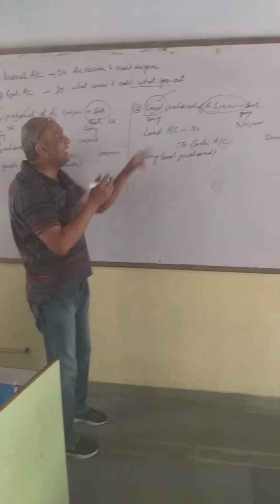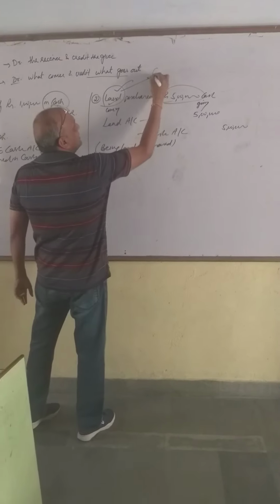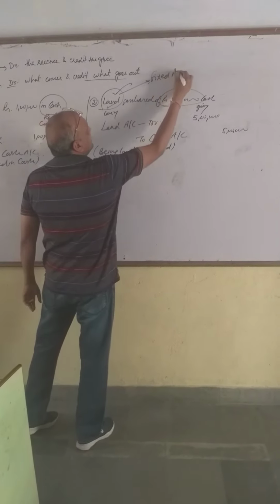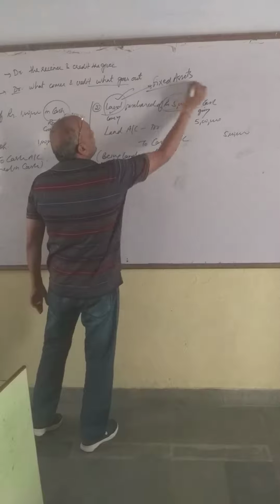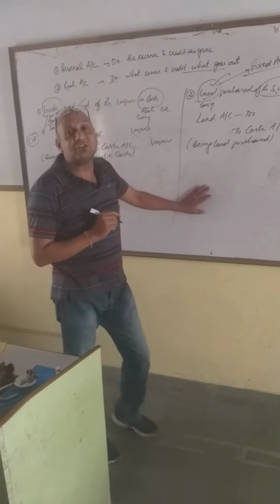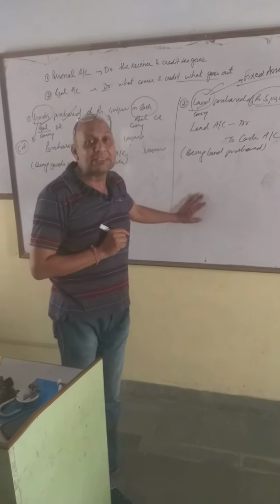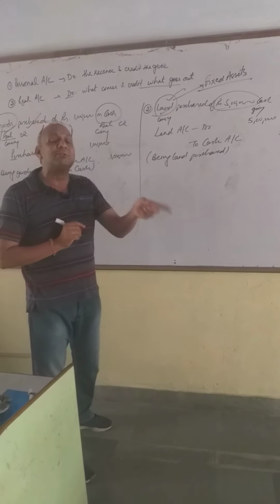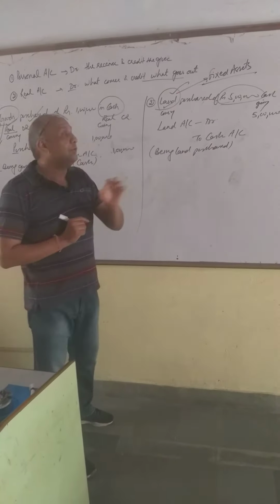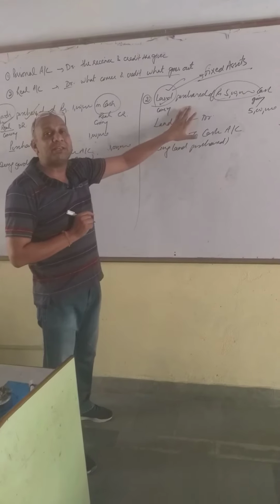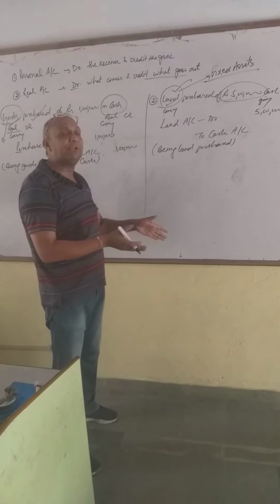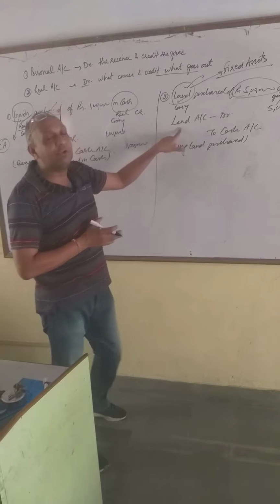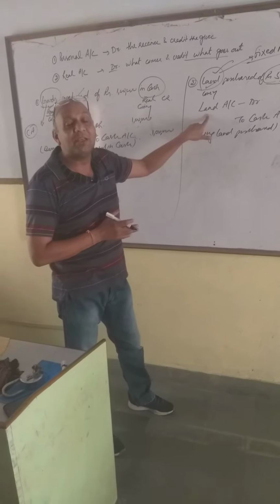But when I am purchasing land, land is which asset? Land is a fixed asset. And fixed assets are not purchased for sale. Fixed assets are purchased to use in business for a long period of time. We might not sell these fixed assets ever. We will keep them forever. That's why instead of debiting purchases, I am debiting land.